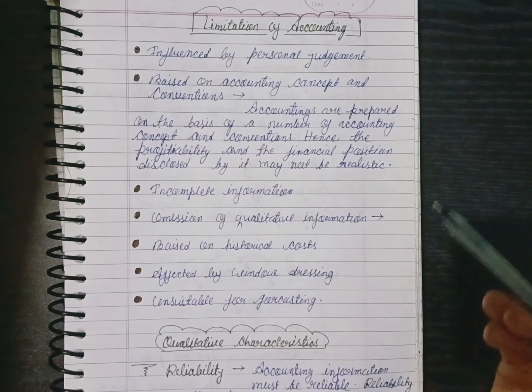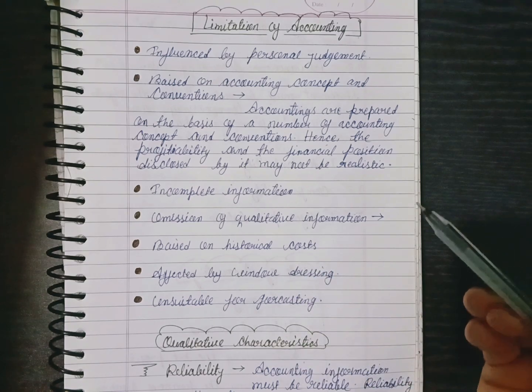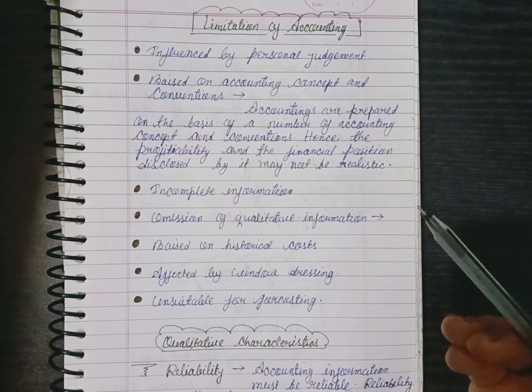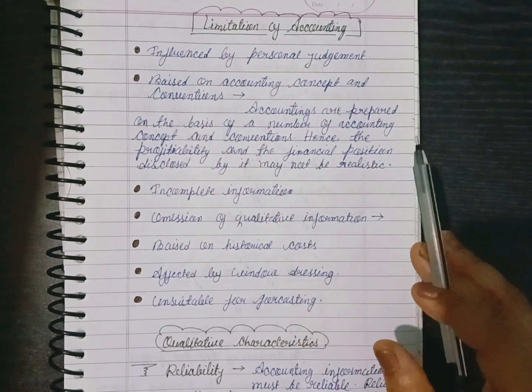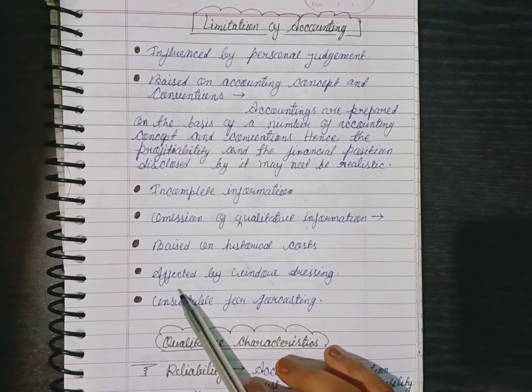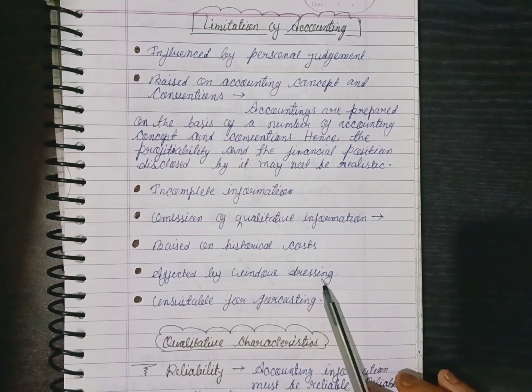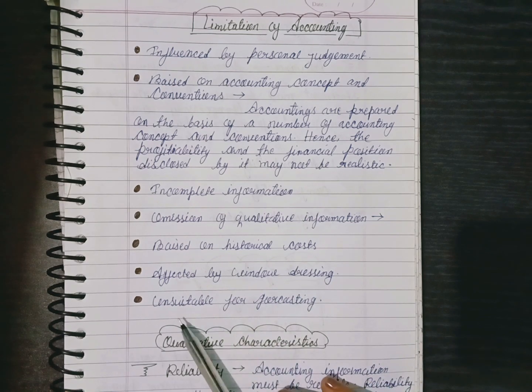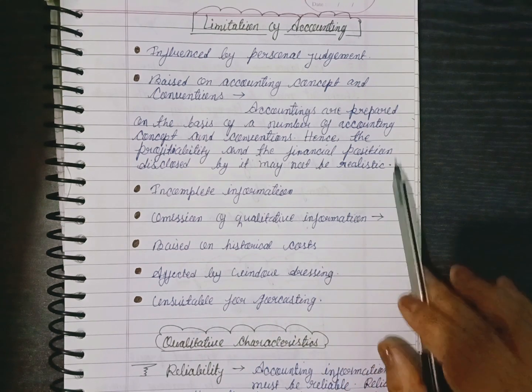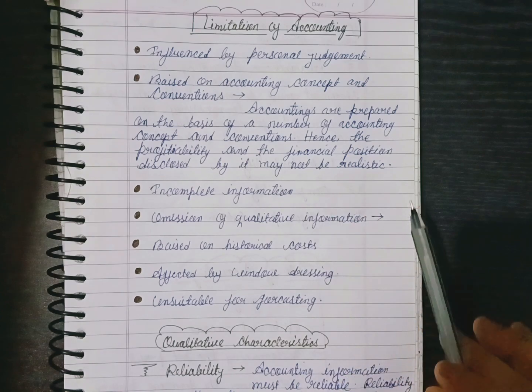After some days we will learn how to calculate depreciation and what the methods are. So now I'm not explaining. Affected by window dressing and unsuitable for forecasting. So this is all about the limitations of accounting.